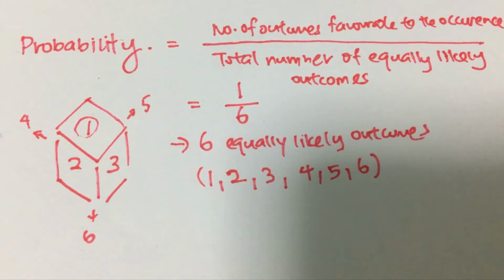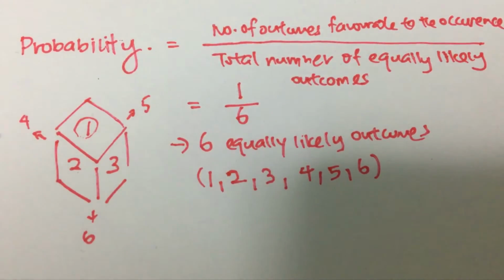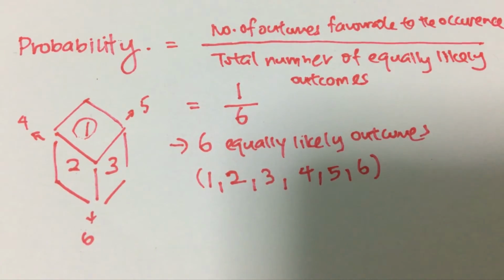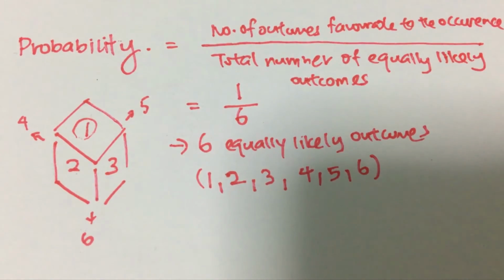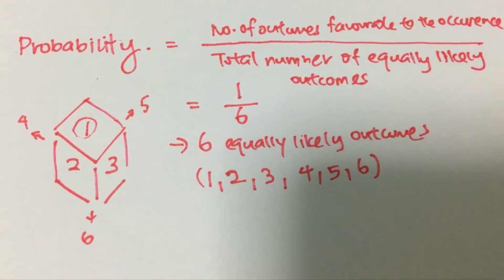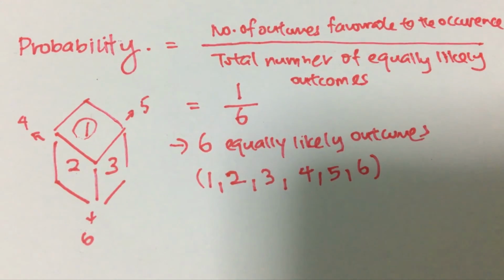And hence this is the basic idea of probability. You have a total number of equally likely outcomes. Out of that, how many of the outcomes are favorable to the occurrence, which is what you want to achieve. That's it for the basic idea of probability.